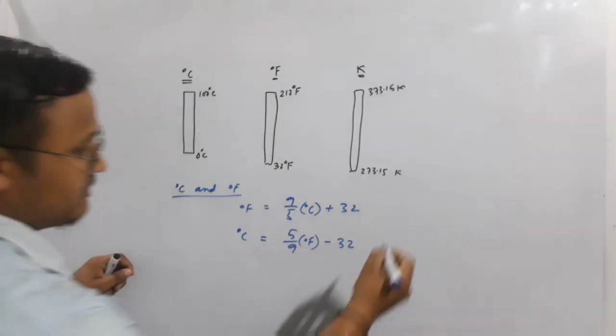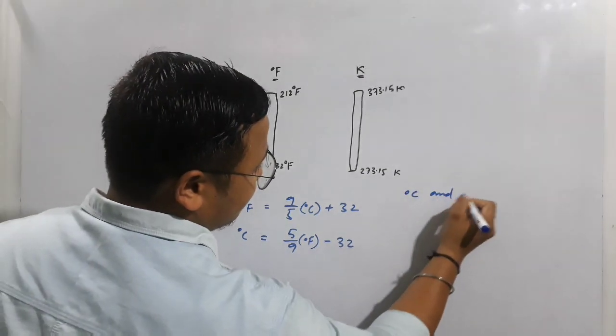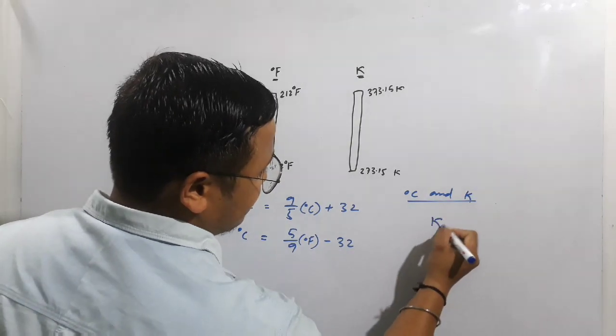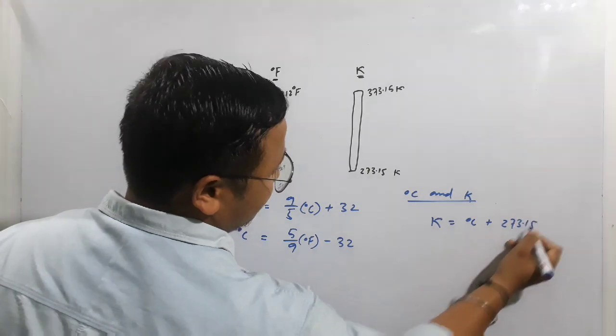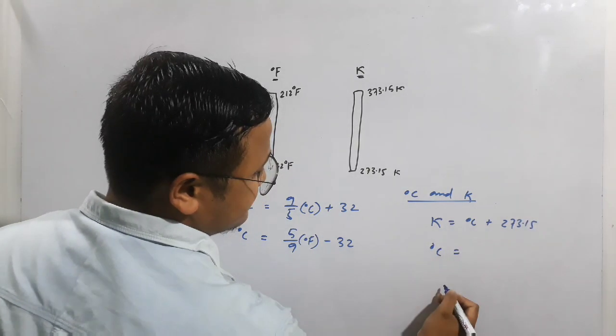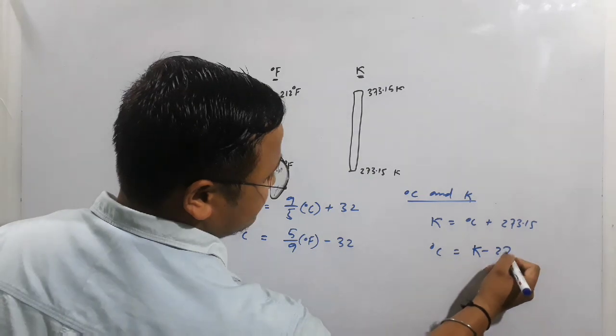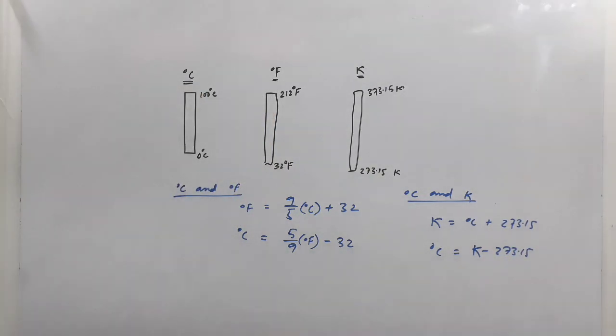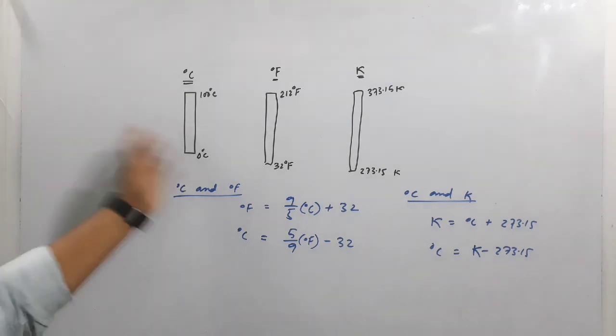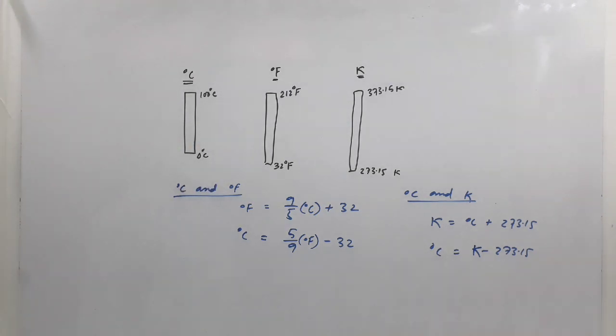And for degree Celsius and the Kelvin scale we have a relation: Kelvin equals the degree Celsius value plus 273.15, or if you want to calculate the degree Celsius value, it is the Kelvin value minus 273.15. So these are the different relations we are using here. Okay students, with the help of this we can go through these things. These are very simple things which I have discussed in today's class.